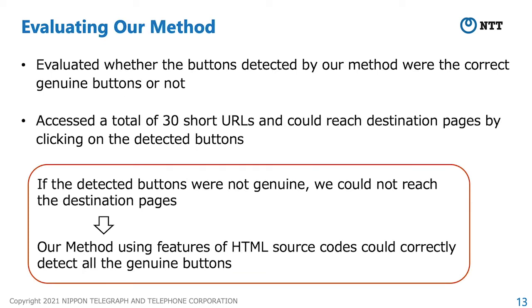First, we discussed the result of the evaluation of our method. We evaluated whether the buttons detected by our method were the correct genuine buttons or not. Specifically, we accessed a total of 30 short URLs and could reach destination pages by clicking on the detected buttons. If the detected buttons were not genuine, we could not reach the destination pages. Therefore, this result shows that our method could correctly detect all the genuine buttons.